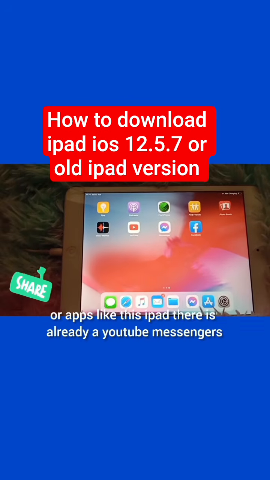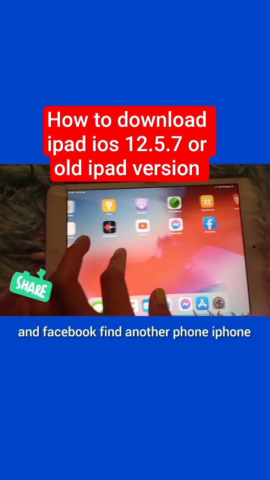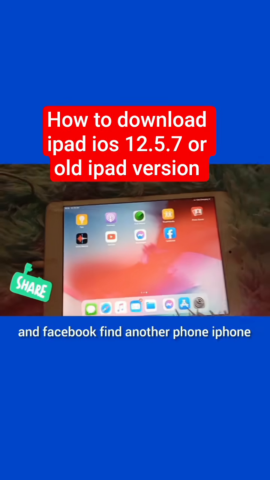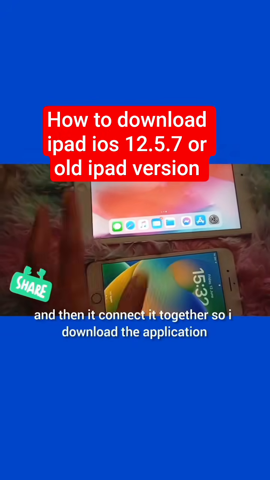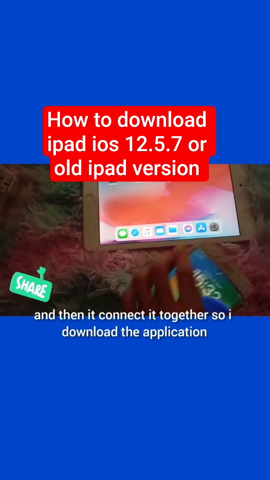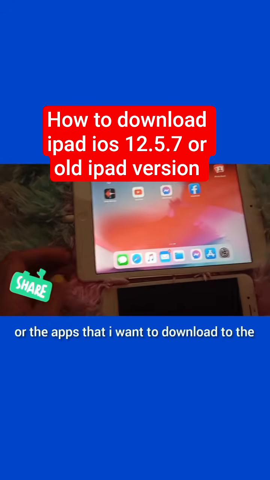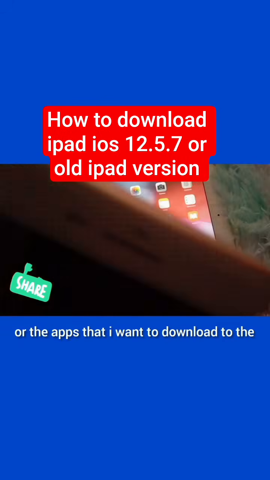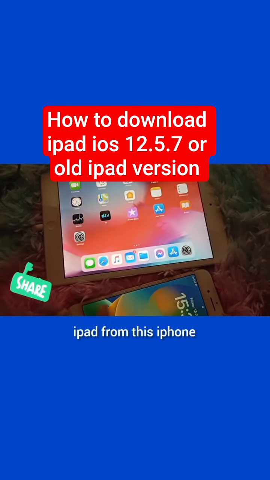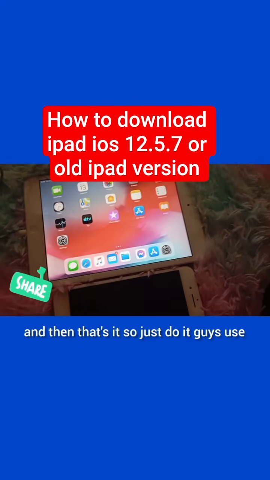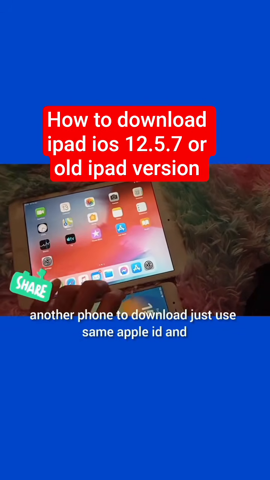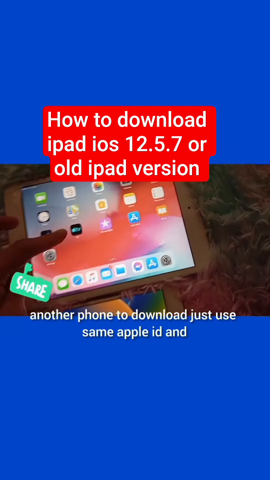There is already YouTube, Messenger, and Facebook. Find another phone, an iPhone or the same iPad, and use the same Apple ID so that it is connected together. Then I download the applications or apps that I want to download to the iPad from this iPhone, and then that's it. So just do it, guys. Use another phone to download. Just use the same Apple ID.